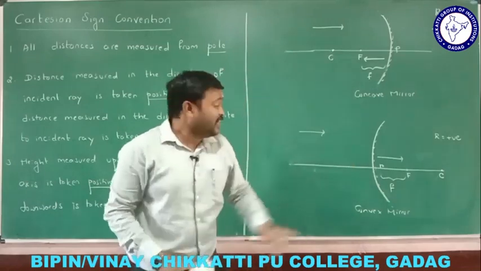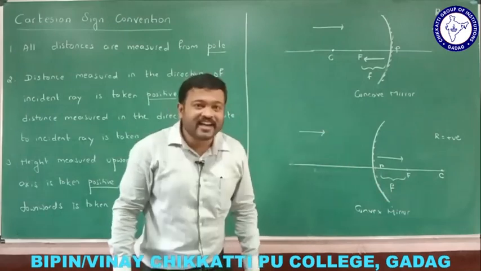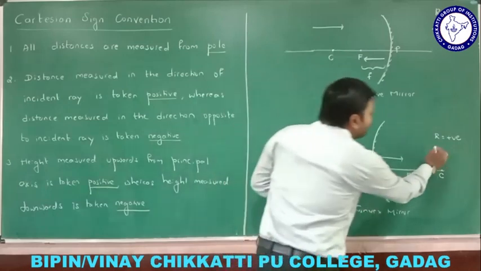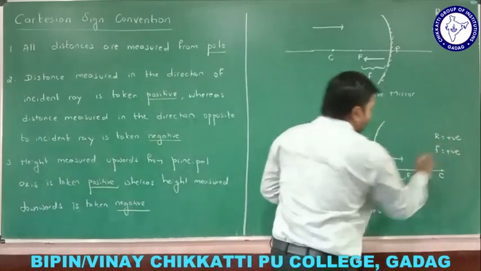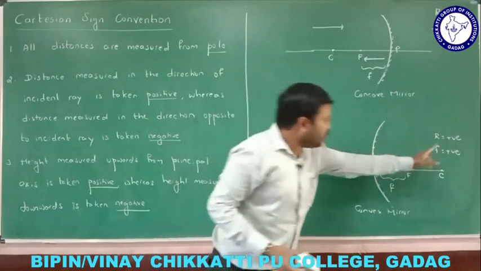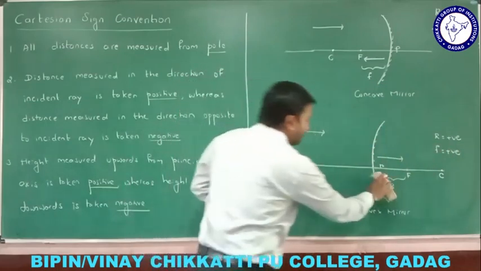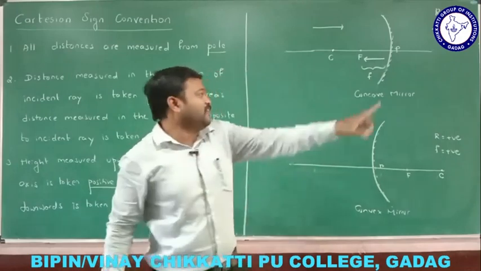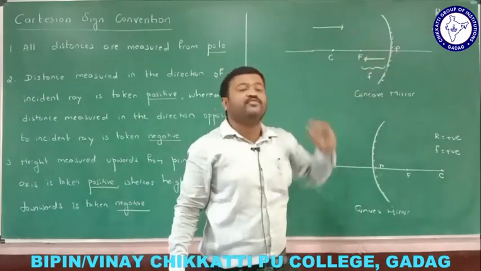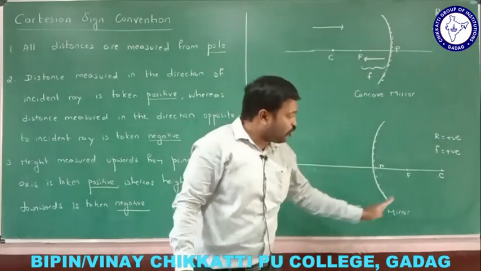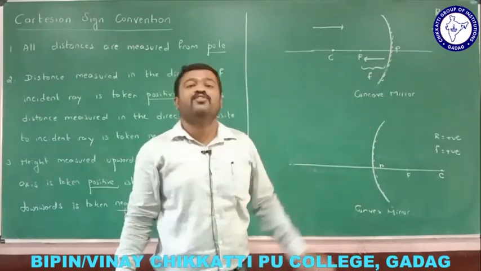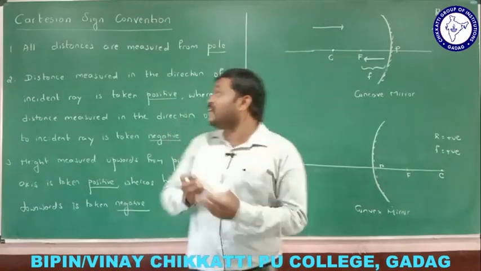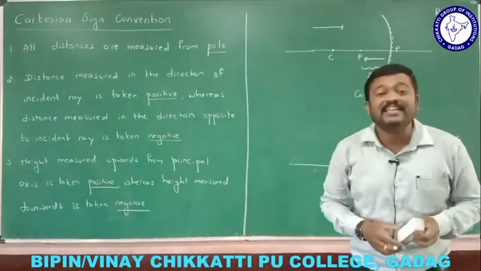Now come on, tell me, is focal length positive or negative? So the direction is in the same direction as the incident ray. Here the focal length is positive, right? Do you remember, the focal length is positive, it is in this direction. Okay, let me conclude like this. For a concave mirror, radius of curvature and focal length are negative. For a convex mirror, radius of curvature and focal length are positive. Okay, do you understand? So these are the sign conventions we use for mirrors.